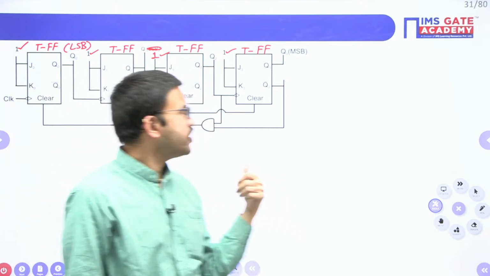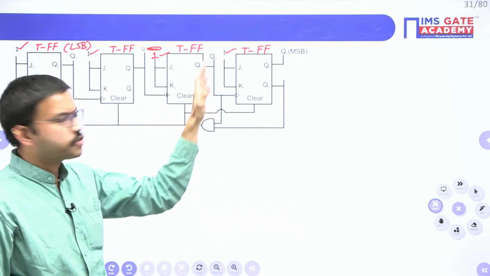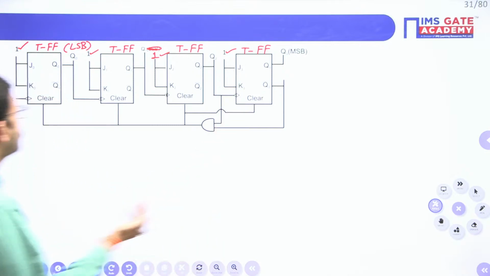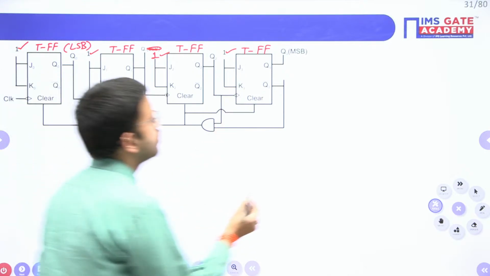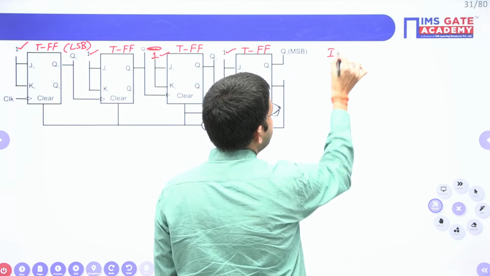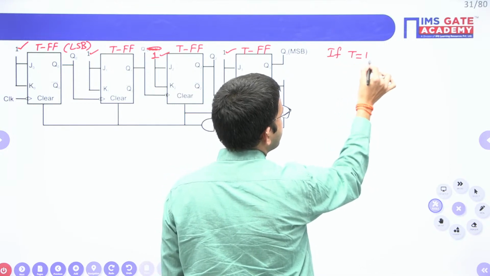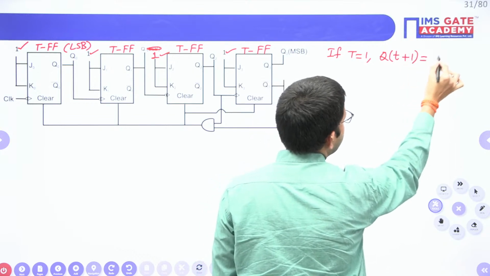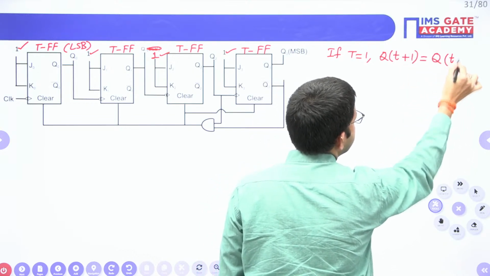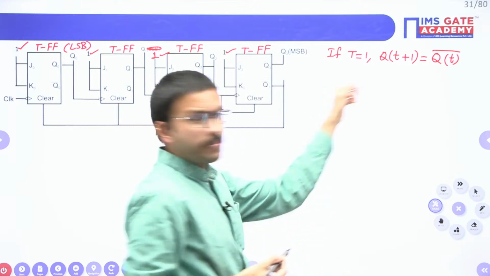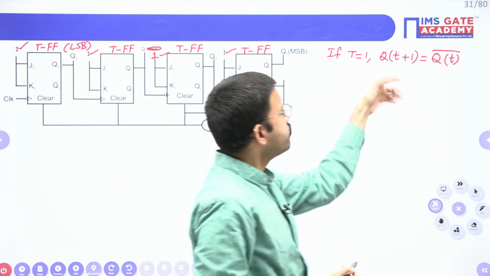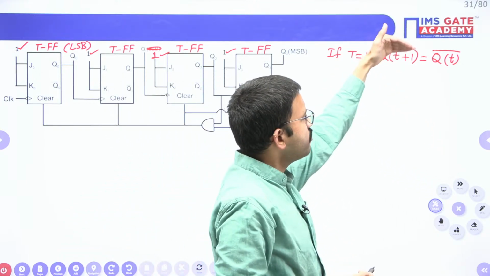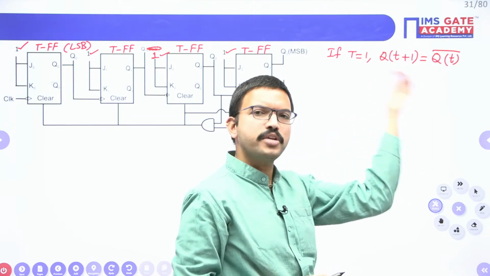Previously we discussed, if T equal to 1, Q of T plus 1 equals Q of T bar. If T equal to 0, it will remain in the same state. If T equal to 1, the next output will be the complement of the present output.